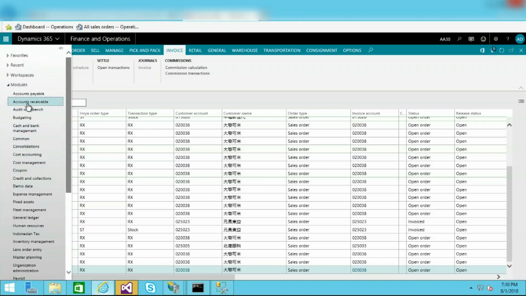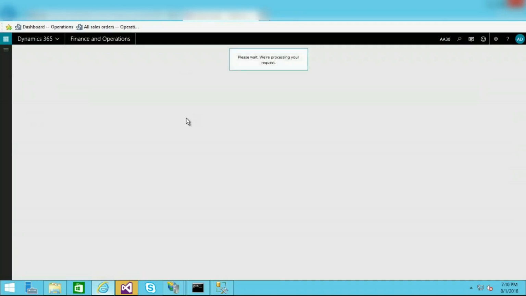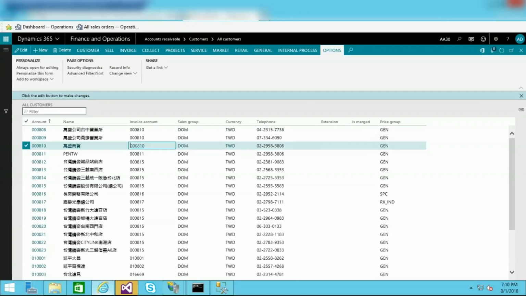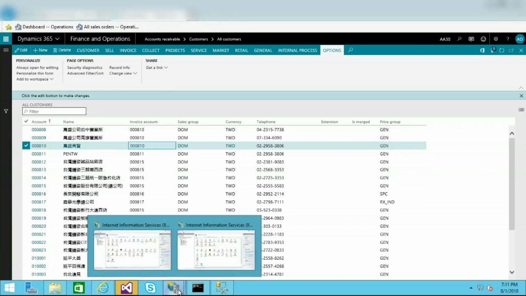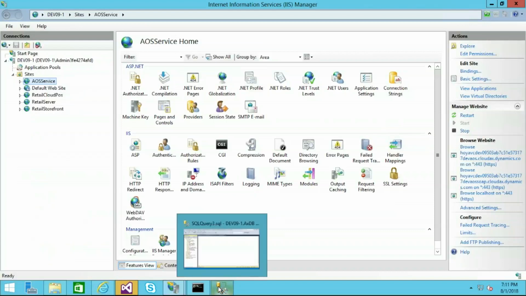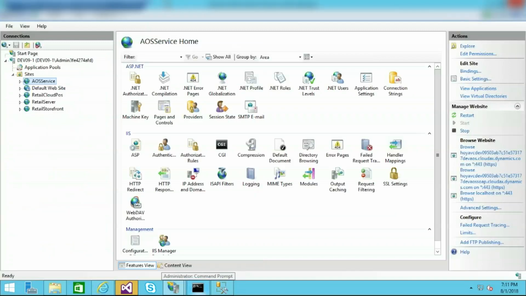Once we open the Microsoft Dynamics AX application, you can see multiple modules. If you want to go to accounts receivable, you can click this and go to all vendors, all sales orders, and every module and all the features you can access over here. I hope you can see that this is completely in a web browser. You can see all the customers available in this area. This is the client that I am showing you now. Whatever we have seen in IIS is the AOS service, which is the middle tier. In tier 2, we have AOS, and AOS will execute all the business logic. And as I have shown you already, this is the database. At the database level, you can see only one database. But this is all about the architecture.